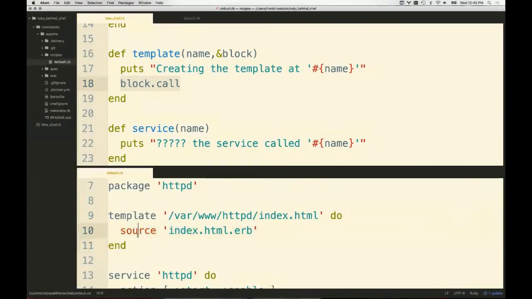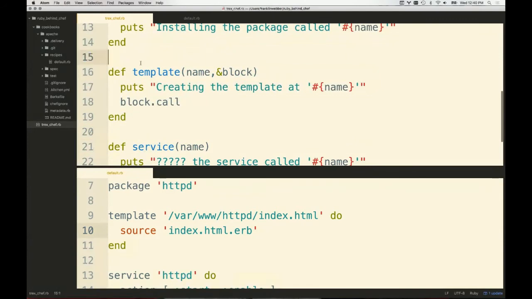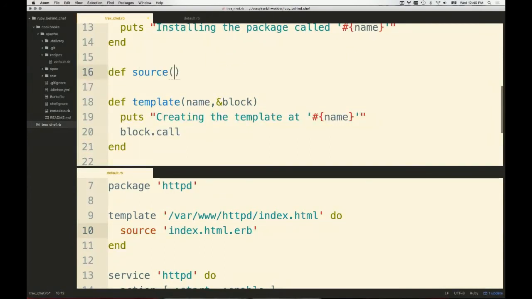Well, if we look back here, there is a source method. So here's something that's also powerful to know: the properties specified within a resource are actually methods as well. So really, these are just methods as well. This source method right there is really a method. It just happens to be invoked inside of this template block that's being passed. And so really for us, that's all we would need to do to define the source method. We'll talk a little bit more about that in just a moment.